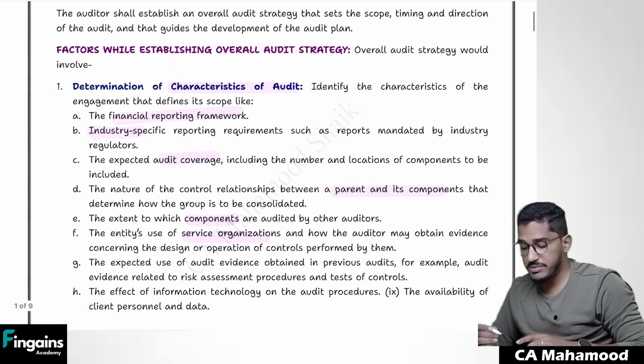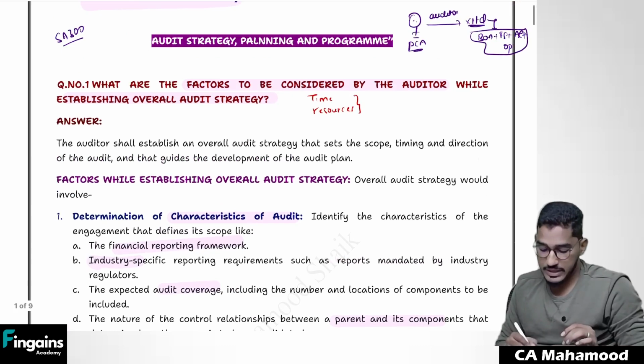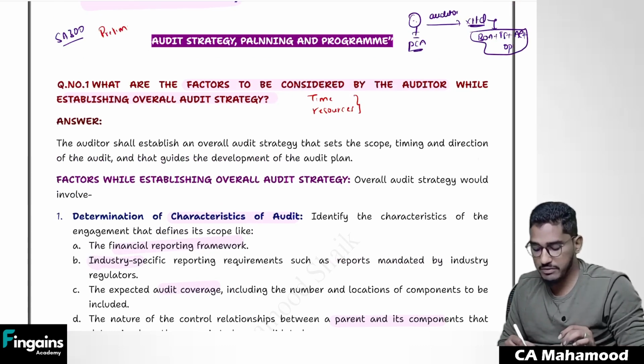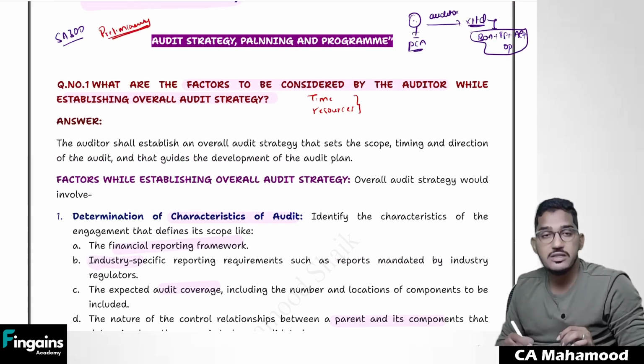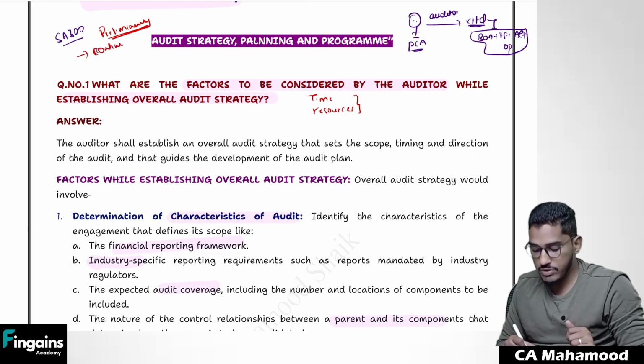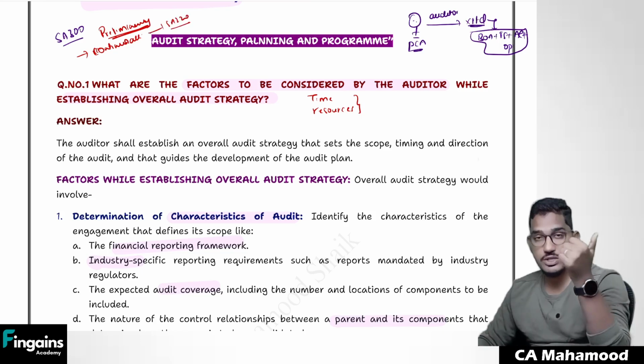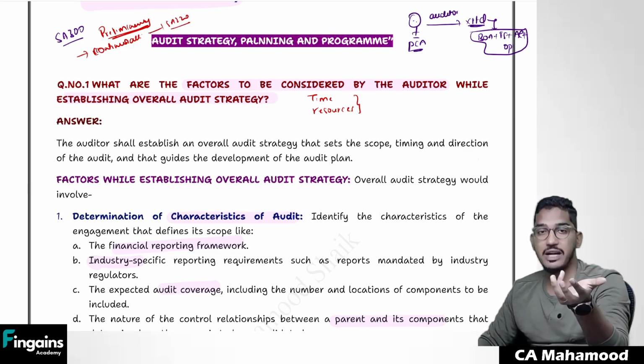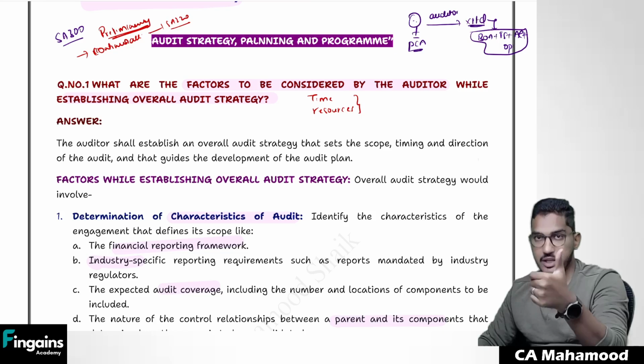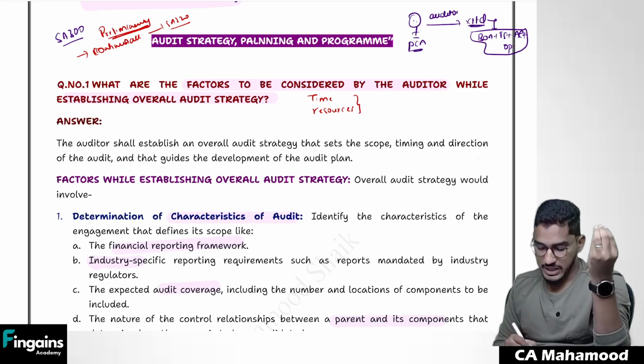And also we will try to perform something called preliminary engagement activities. At the beginning of the audit, we perform some activities called preliminary engagement activities. Sir, what will be included in the preliminary engagement activities? Something we say continuation and acceptance of client relationship, which we will discuss in SA 220. You need to perform some procedures to decide whether you will accept the client or not. Like you will check the integrity of the client. You will check whether you will be able to comply with the ethical requirements or not. And also you will check, are you independent of the company or not? So like that, you will perform some preliminary engagement activities.